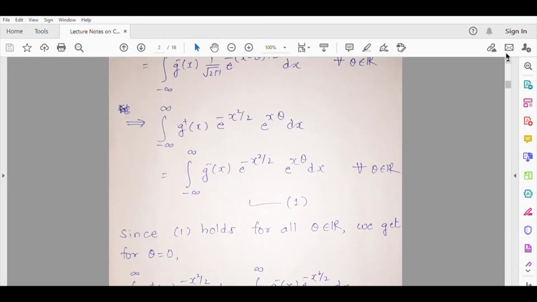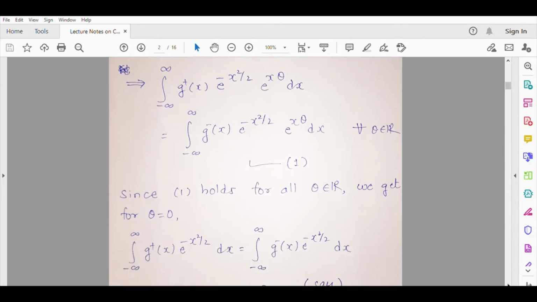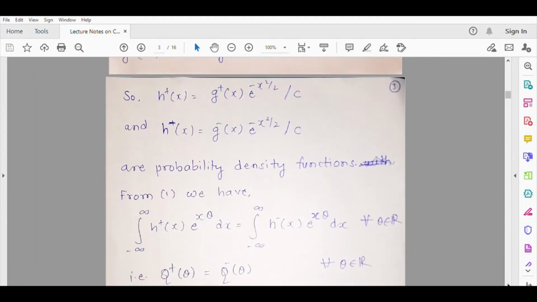If we divide both sides of equation 1 by the constant c, what do we get? This c is a constant, so you can take it inside the integration as well. So you will have g plus x e raised to minus x square by 2 upon c, which is nothing but h plus x. So you will have integration from minus infinity to infinity of h plus x e raised to x theta dx is equal to the integration of h minus x e raised to x theta dx. So what you get basically is this integration, this and this.